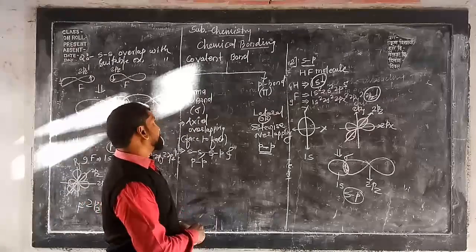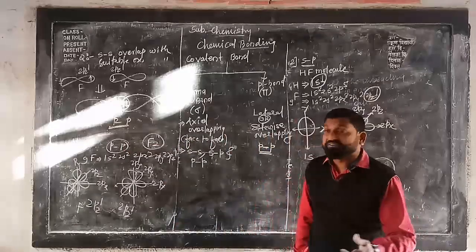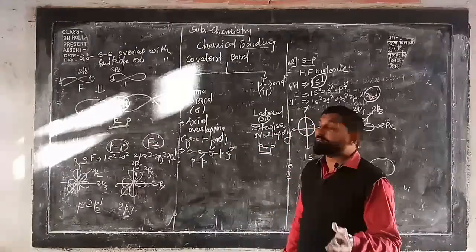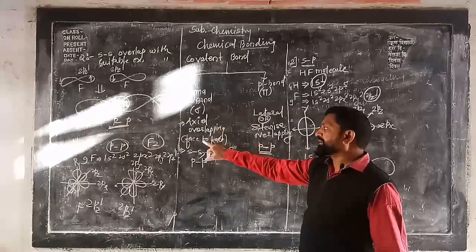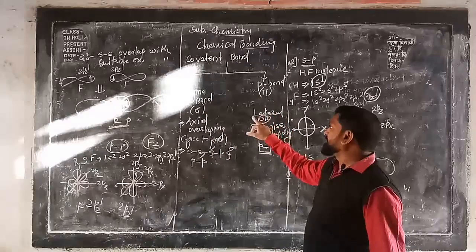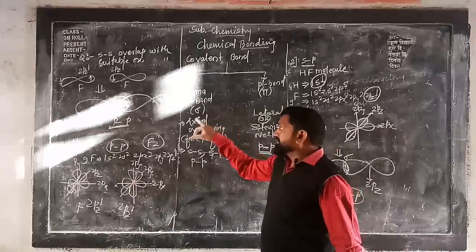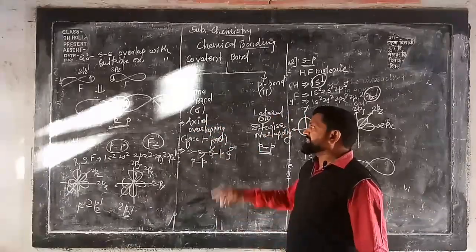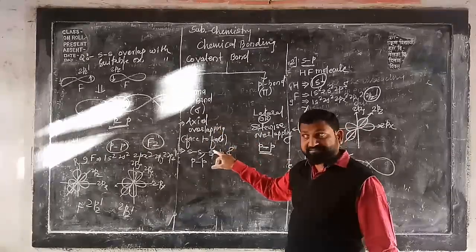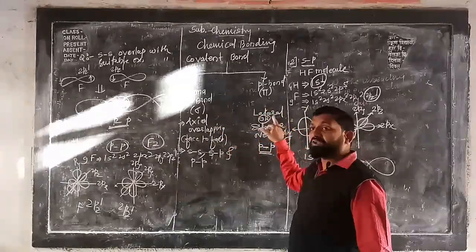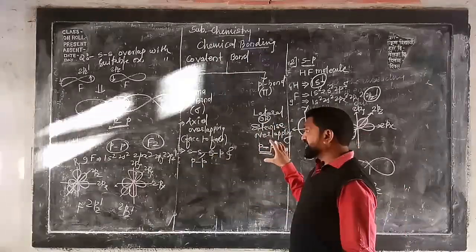Now let us differentiate between sigma bond and pi bond. Questions on this will come in examinations. How will you distinguish sigma bond and pi bond? Sigma bond is formed as a result of axial overlapping. Pi bond is formed as a result of lateral or sidewise overlapping. Formation of sigma bond takes place always along the internuclear axis, and formation of pi bond always takes place around the internuclear axis.